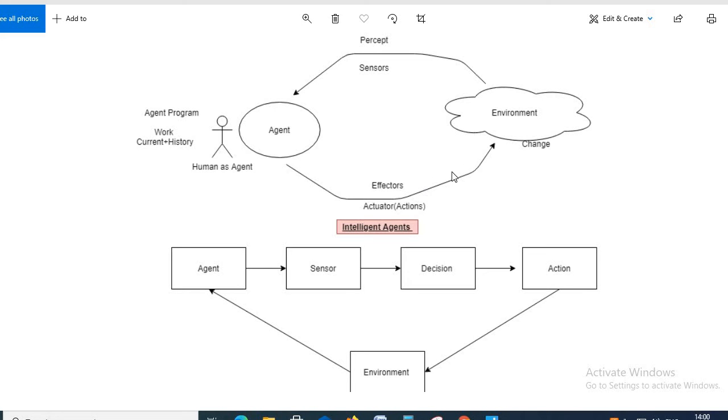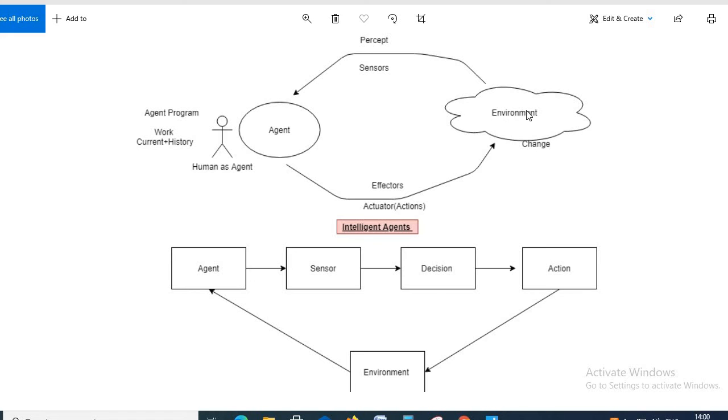In the same way, if a machine gets a problem or situation from the environment, like the machine has to move from one place to another, it will get the situation from the environment, that someone tells the machine to move forward.